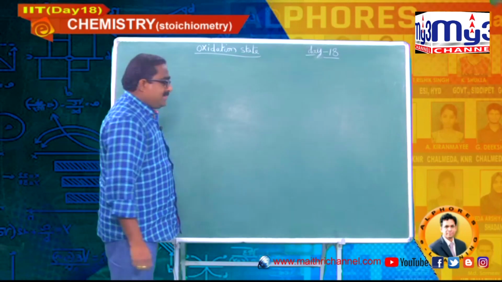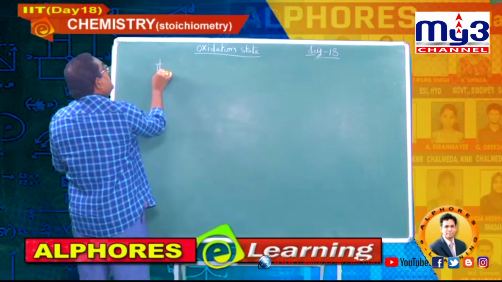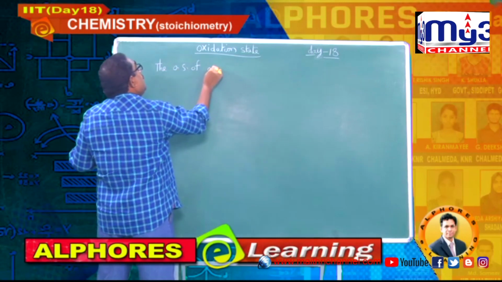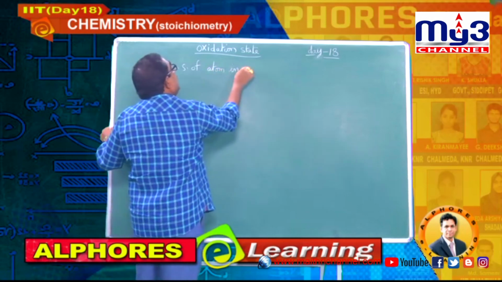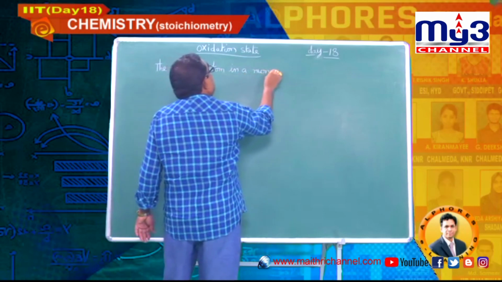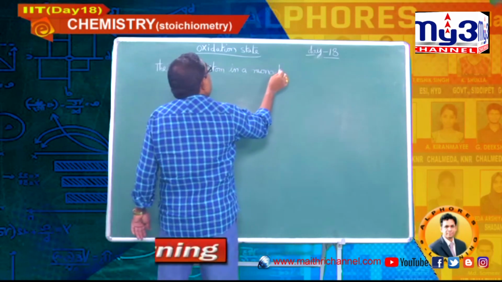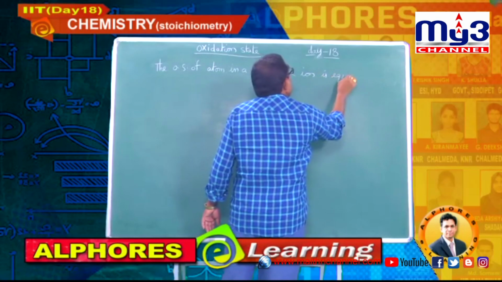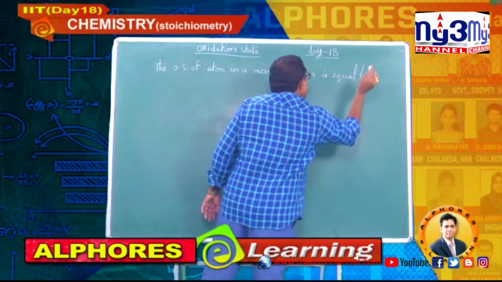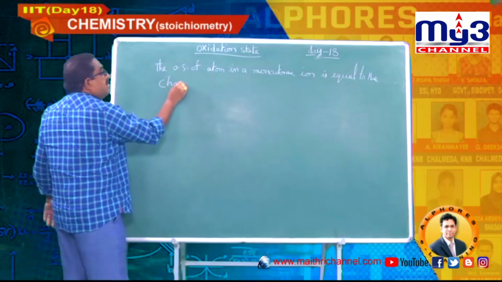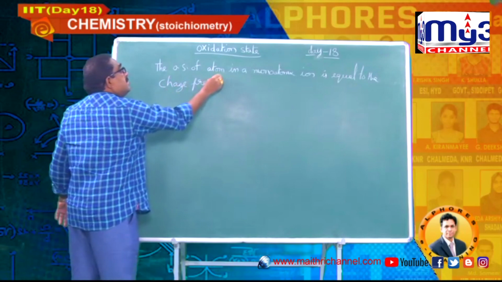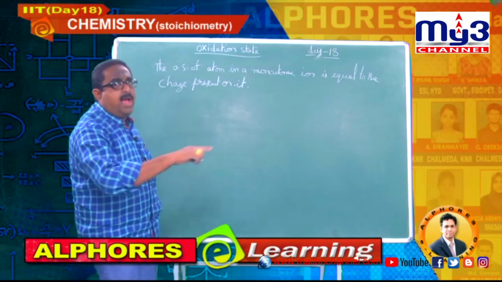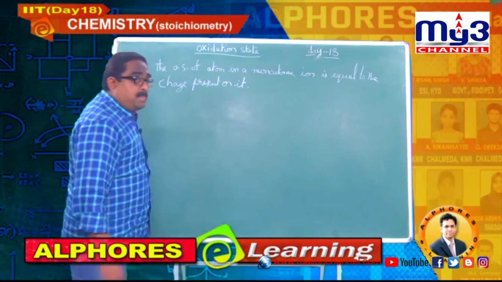Okay, I will go for the next rule, students. Write down: the oxidation state of an atom in a monoatomic ion is equal to the charge present on it.